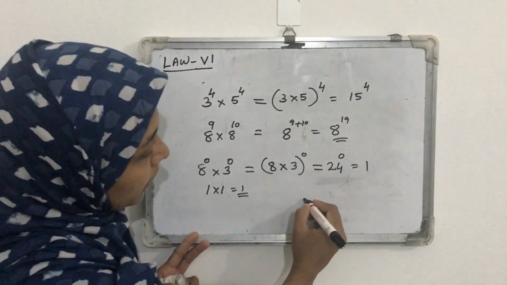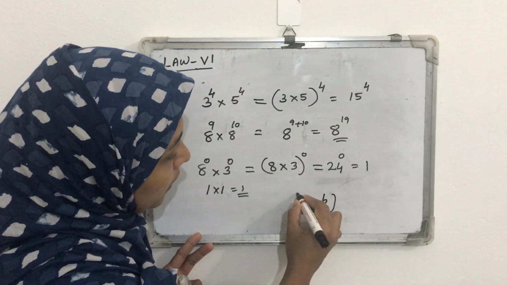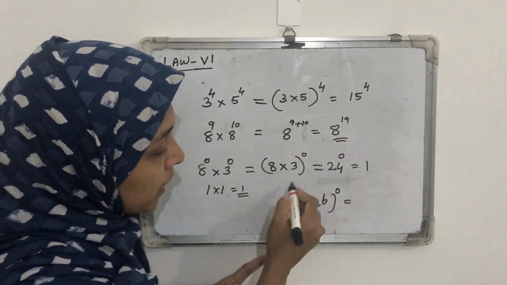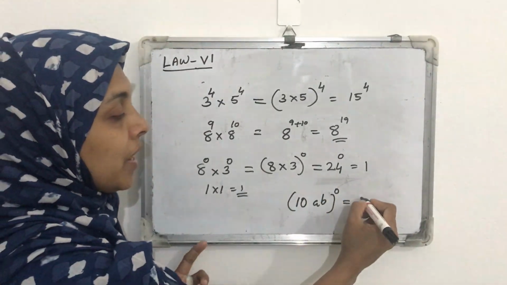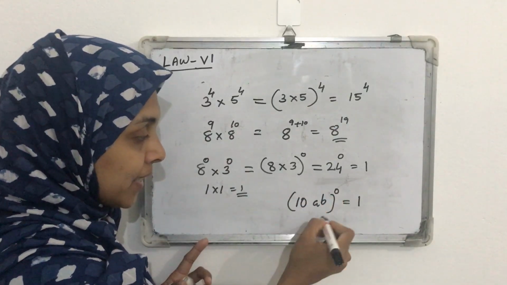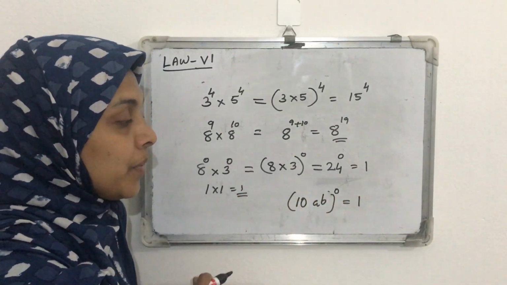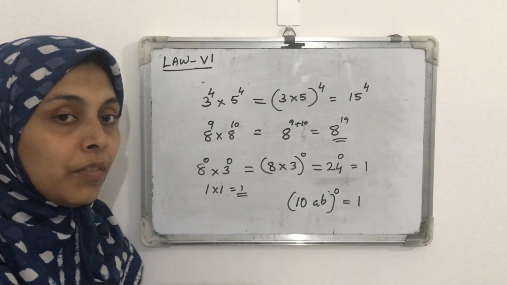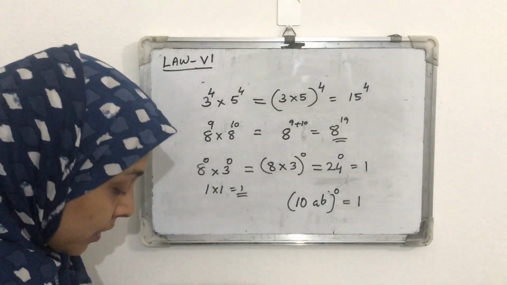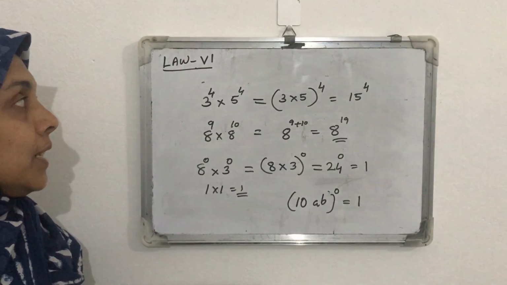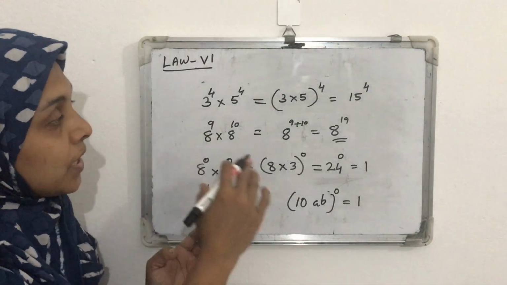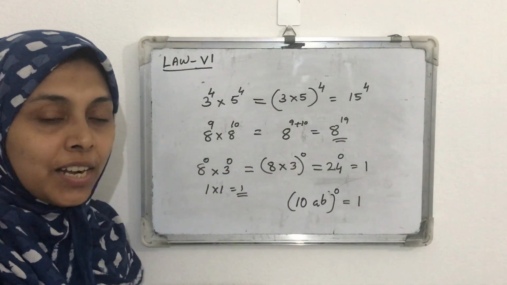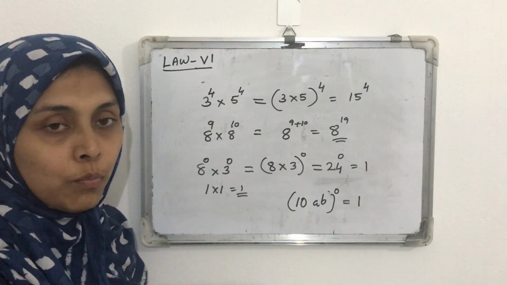Another question: 10ab whole raised to 0. What will be its answer? 10ab is given whole raised to 0. Its answer also will be 1. Now we take this 10ab as a rational number, and when we take its power 0, its value also will be 1. Using this exponent law, you can do it. 2 more laws, one law remains that we can discuss next class. So using these many laws, you do the remaining exercise questions from the textbook. Write that in your notebook. Okay, thank you.